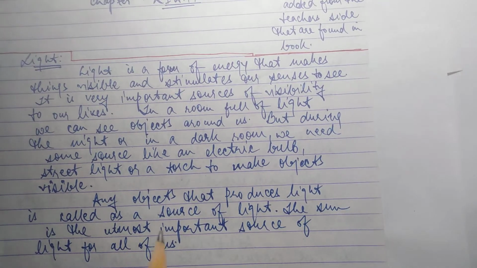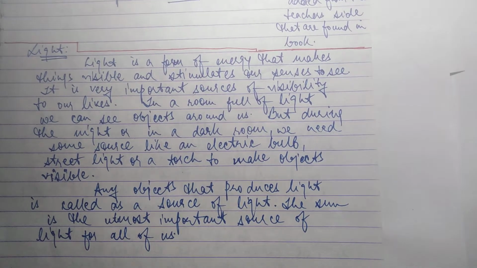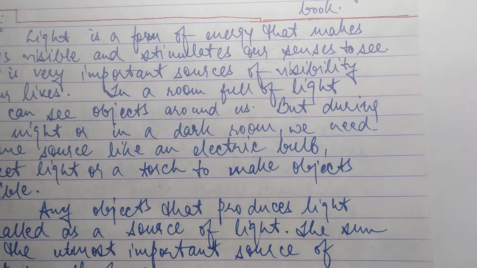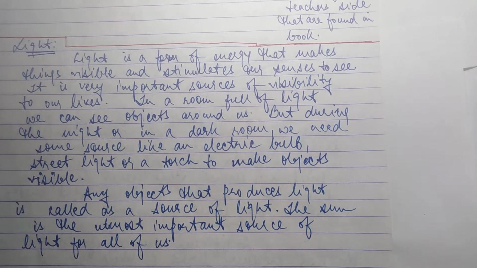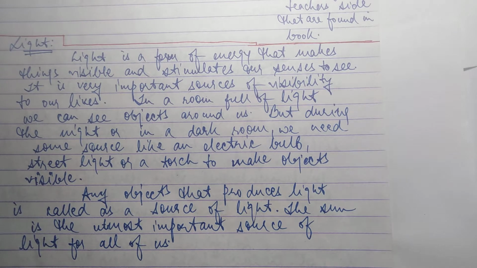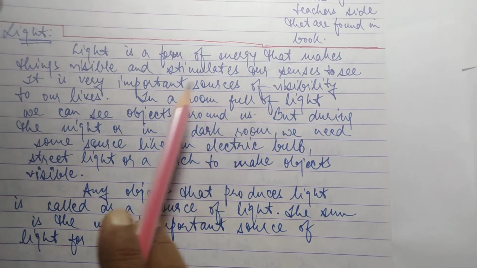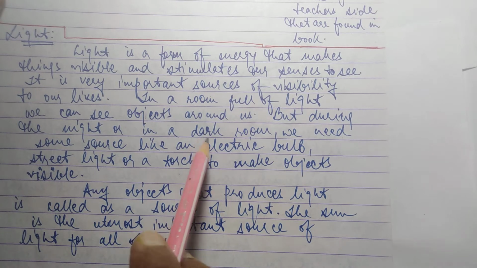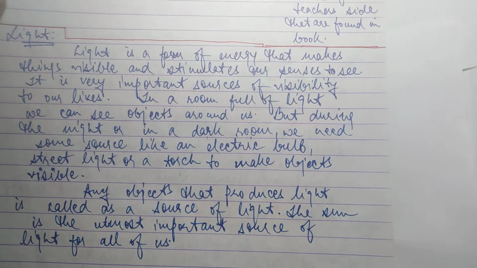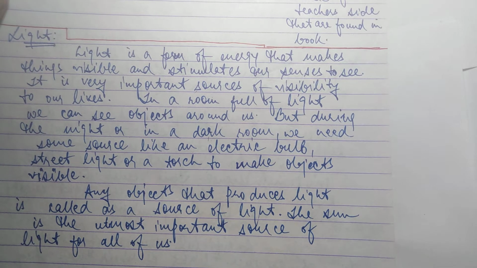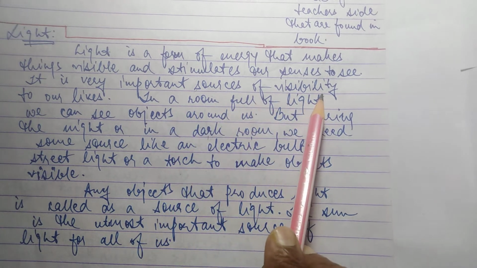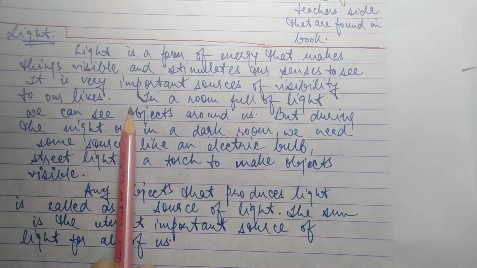So what is light? Light is a form of energy that makes things visible. You can see here, you can see because light is falling on it and it is being reflected to the camera. I've explained this in the class also. It stimulates our senses to see. It is a very important source of visibility in our lives.